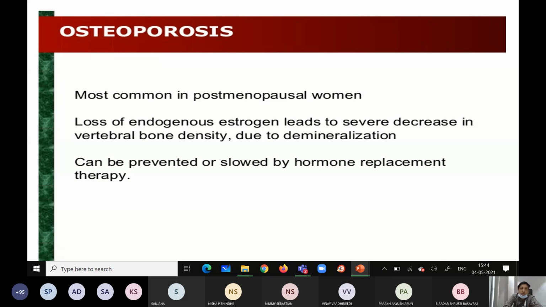Loss of endogenous estrogen leads to a severe decrease in vertebral bone density. Remember this point: decrease in vertebral bone density due to demineralization. It can be treated by supplements. Whatever the deficiency or hormone imbalance, you have to replace it.